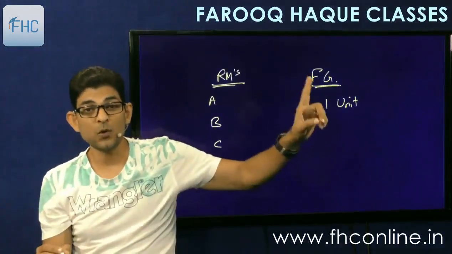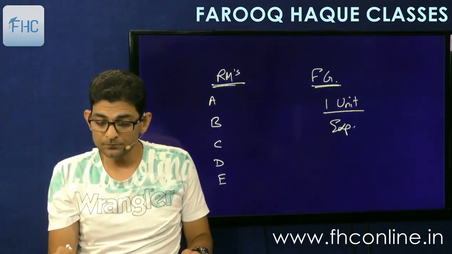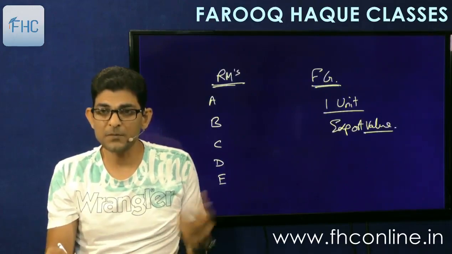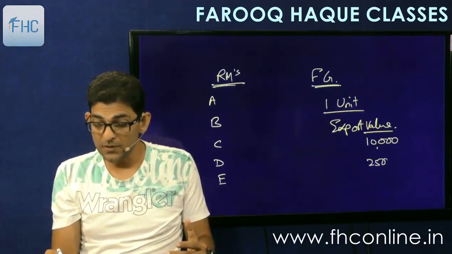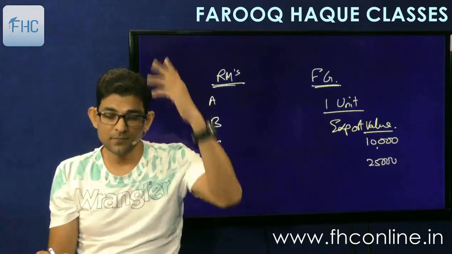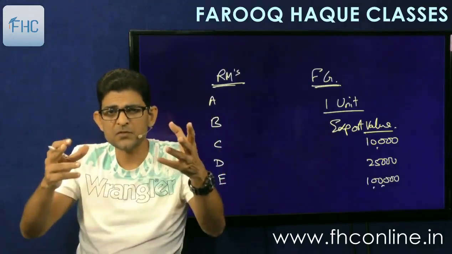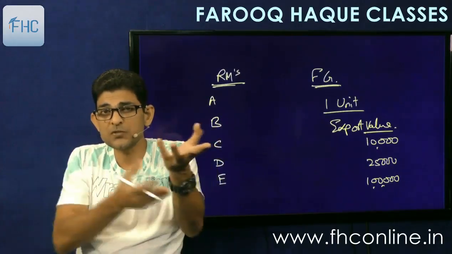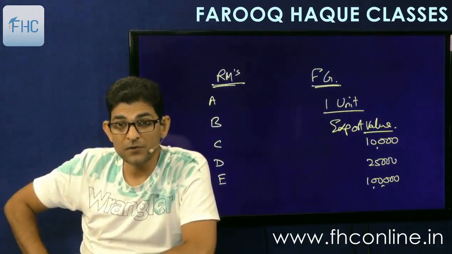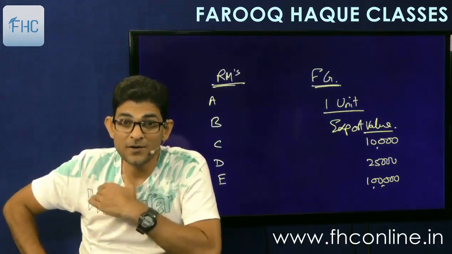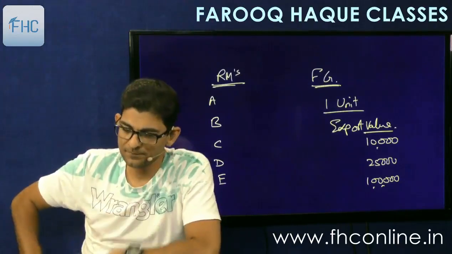Means this 1 unit is now 1 watch, and I will export it at a certain export value. For example, I am exporting it at 10,000 rupees, and some other company might export it at 25,000 rupees, and some other high quality manufacturer will export it at maybe 1 lakh also. So different manufacturers will export at different prices. Watch is available from 2,000 rupees to lakhs of rupees, but each one of us will use different kinds of raw material, different quality of raw material, commensurate to our production process.